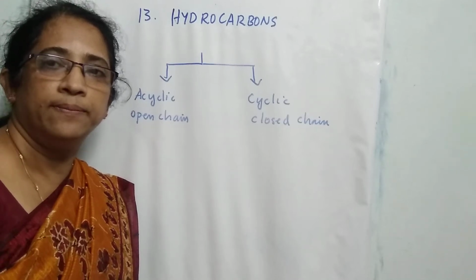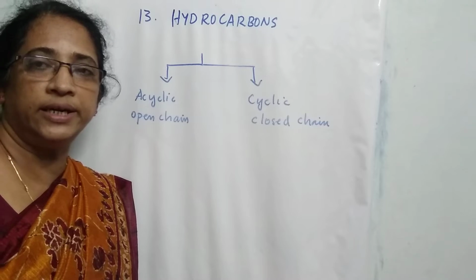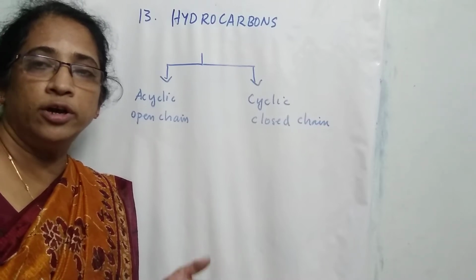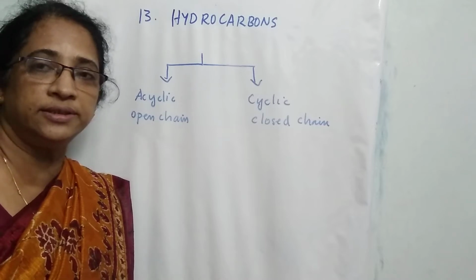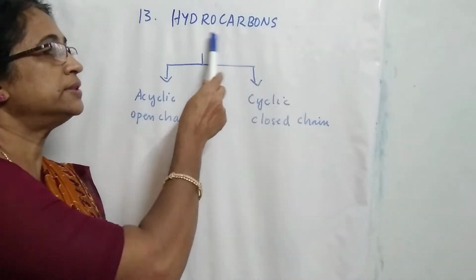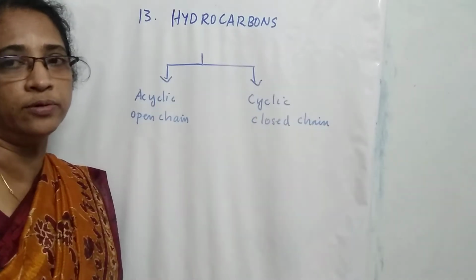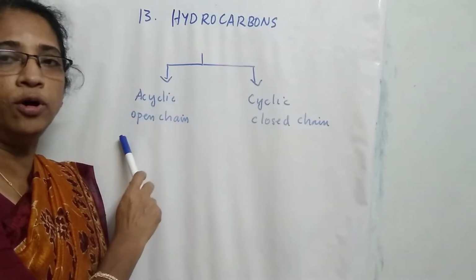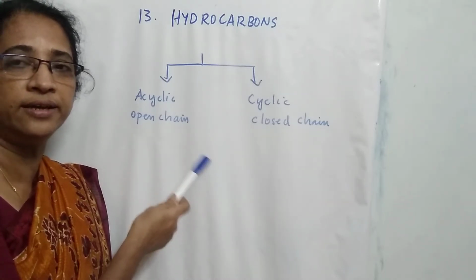Morning students. In today's class we are going to study about hydrocarbons. Topic 13, hydrocarbons. We already know that hydrocarbons are compounds which contain carbon and hydrogen only. Hydrocarbons are again classified into two, acyclic and cyclic compounds. Acyclic meaning open chain compounds. For example, butane, pentane, hexane, ethane, etc.